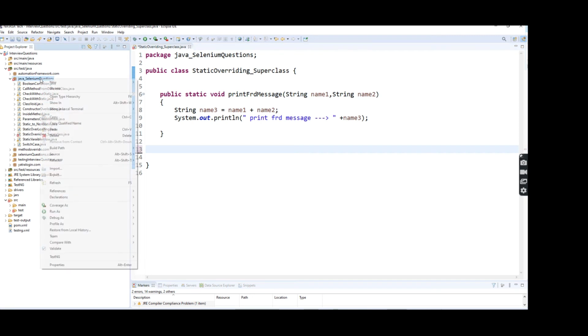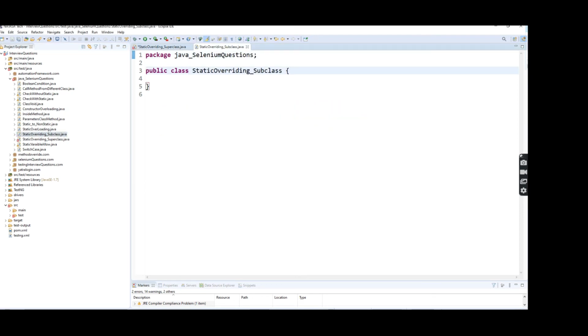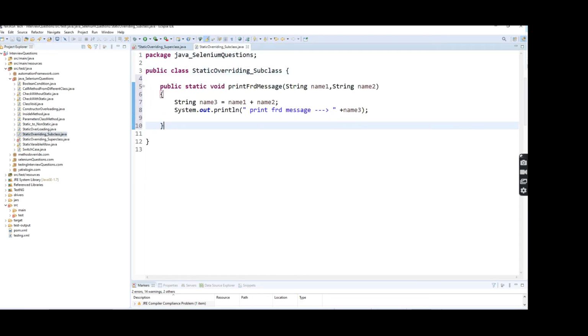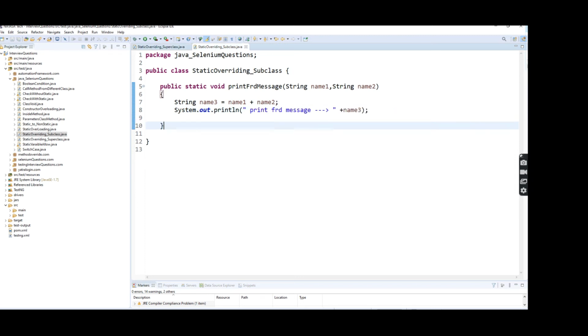I'm going to create another class under the same package. The class name is static overriding subclass. Here also I'm going to put the same method which is available in the superclass. So now you can see the superclass and the subclass have the same method name and the same parameter, right? I'm going to give one identifier string, which is superclass, in the sysout statement.